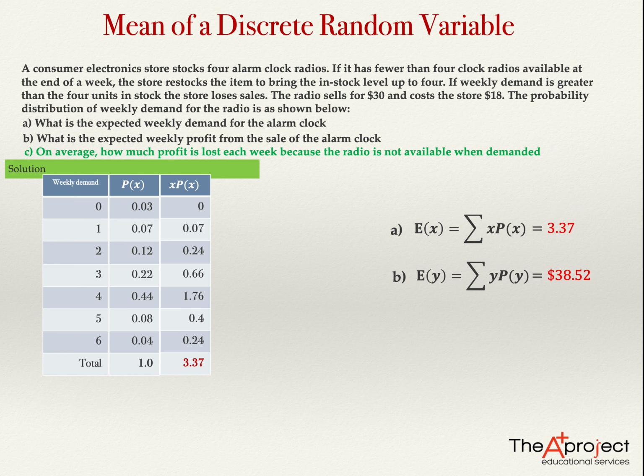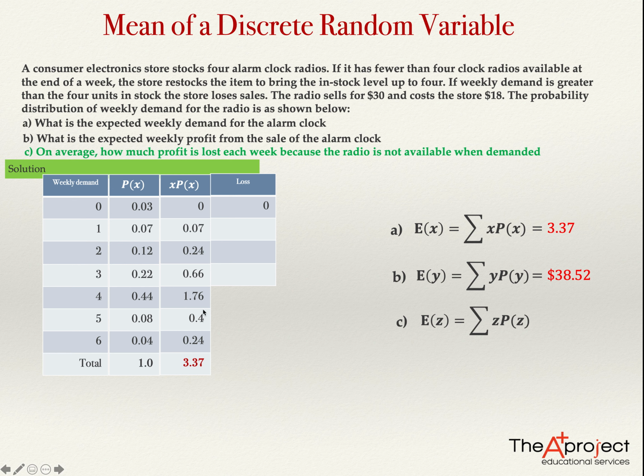So I'm going to make another table and another probability distribution for the loss. I'm going to write here the loss. What are the possible losses? Maybe there is no loss, because most of the time there is no loss. They sell what people want. If the people want 1 clock, they sell it. If the people want 2 clocks, they sell it. So sometimes the loss is 0.